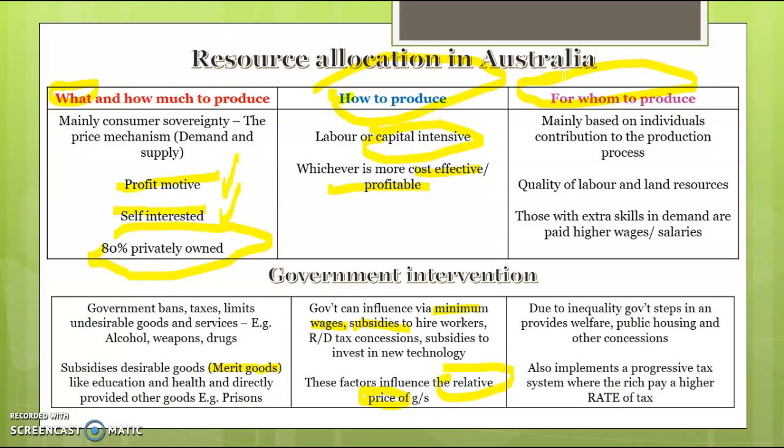Those with skills that are in demand, those that have access to both labour resources or skills as well as land resources will get access to most goods and services and get paid a higher wage or a salary. But because there's a high level of inequality in a market economy, the government will step in through public housing, other concessions, welfare, progressive income taxes to try and make it more even as well.